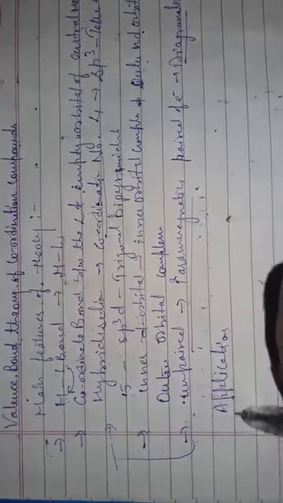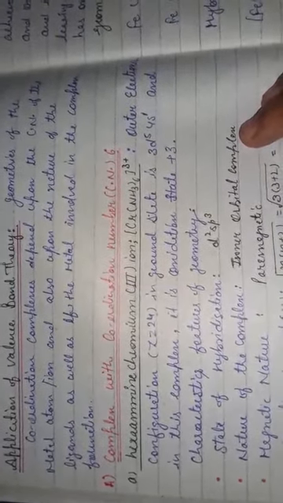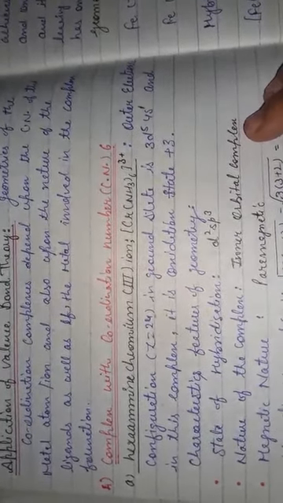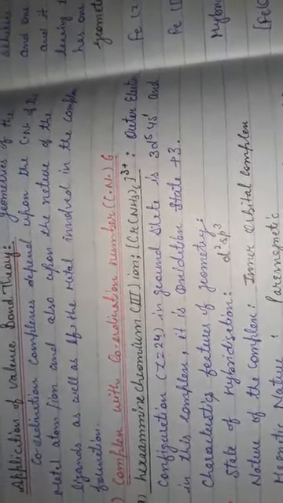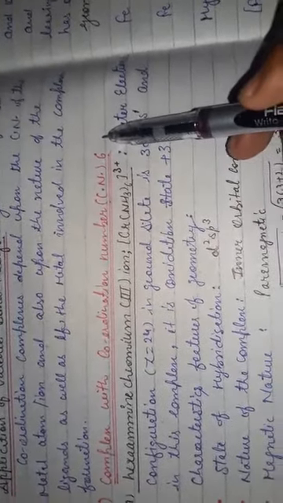Next, we start with some applications of this theory. Under the first application, valence bond theory is generally applied to coordination numbers 4 and 6. First we take a complex with coordination number 6. Take one example, hexaammine chromium.